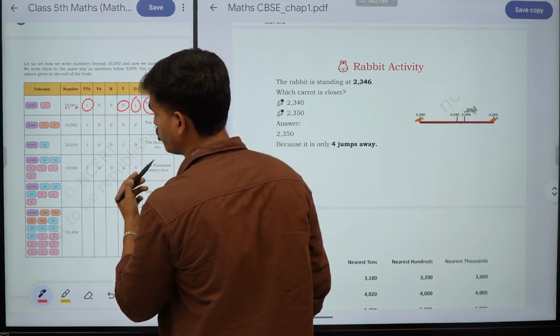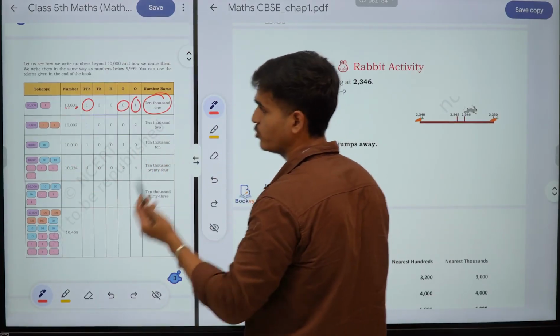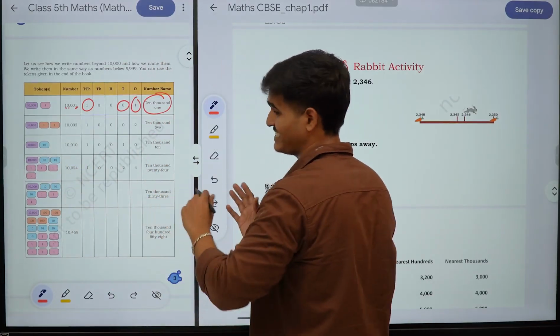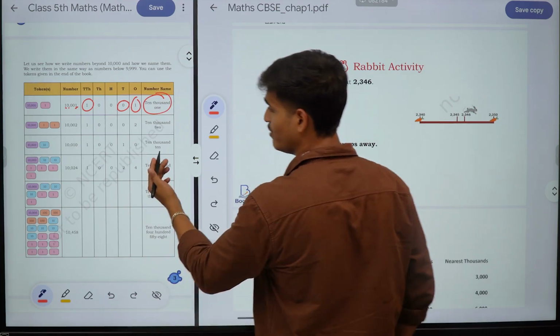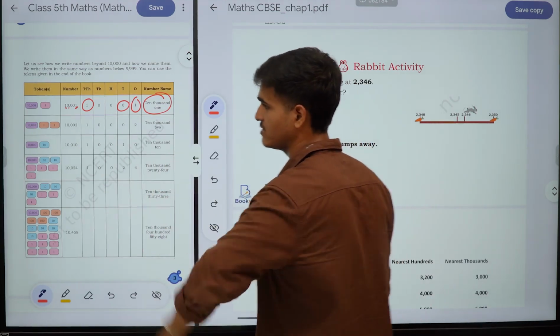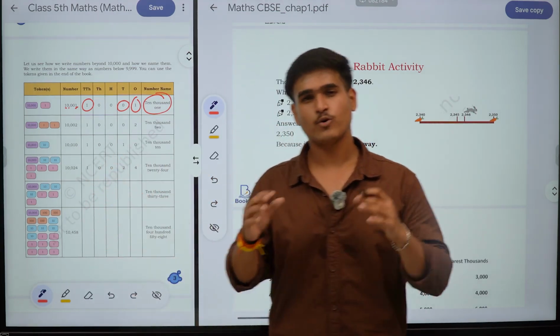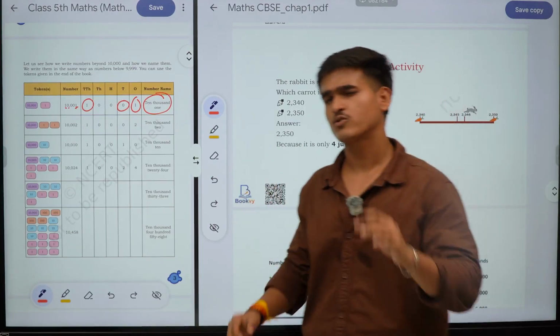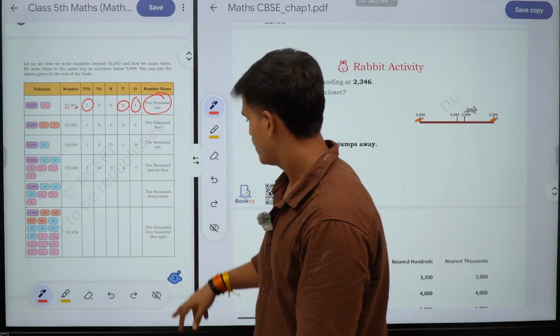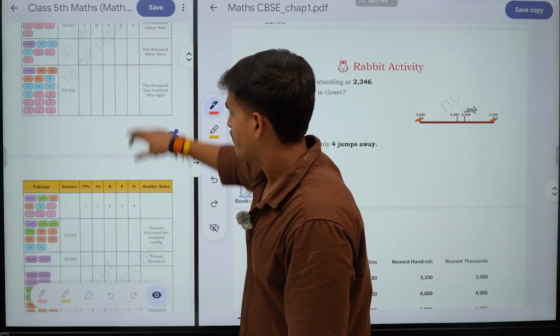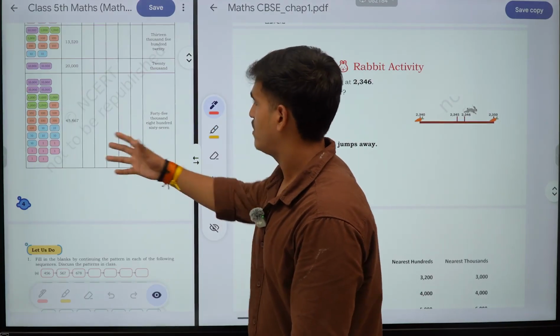Now you have got 2 tokens, so it will become 10,002. When you reach 10, it shifts to the tens place. Now what will it become? 10,010 rupees. See, this is simple maths. I know you are a CBSE board student, so you know everything about this. Okay. Now, this is also simple.